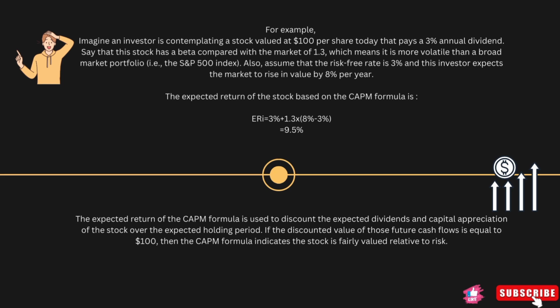Thus we can conclude that the expected return of the capital asset pricing model formula is used to discount the expected dividends and capital appreciation of the stock over the expected holding period. And if the discounted value of those future cash flows is equal to $100, then the CAPM formula indicates that the stock is fairly valued relative to the risk.